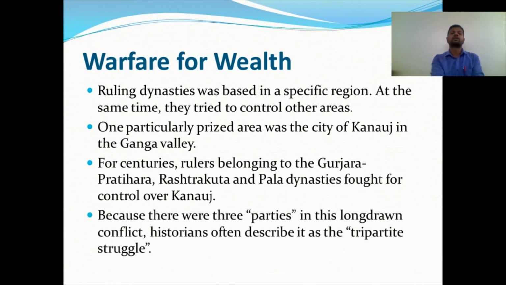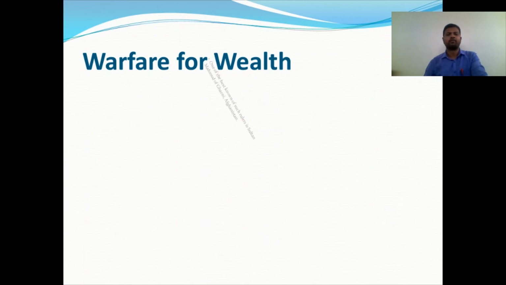Okay, because there were three parties in the long-drawn conflict, histories often describe it as the tri-party struggle. Very important: Gurjara Pratiharas, Rashtrakutas and Palas. These three kingdoms or dynasties, like a Cold War, were frequently at war with each other. So this is very famous in Indian history, and it is described as the tripartite struggle. Okay, so this is about the warfare for the wealth.